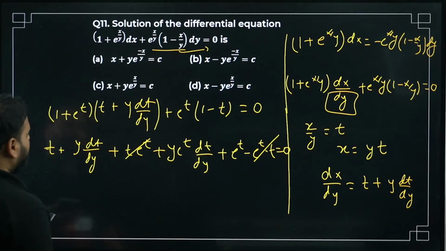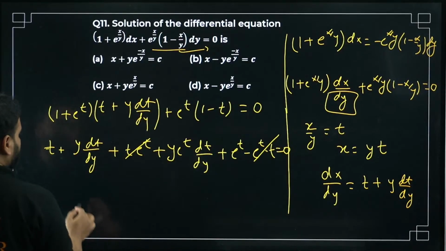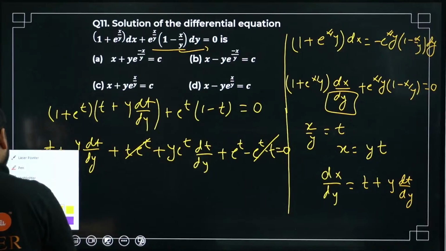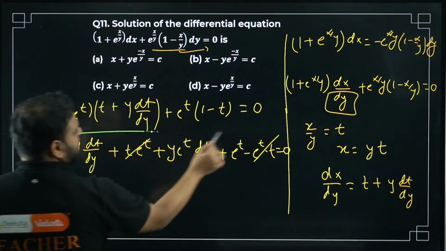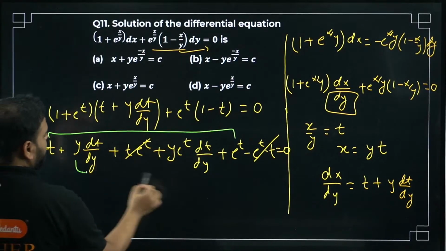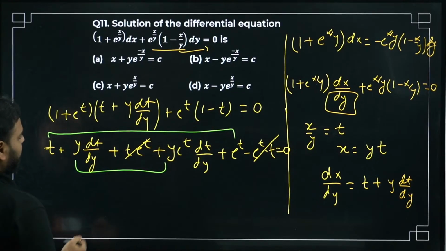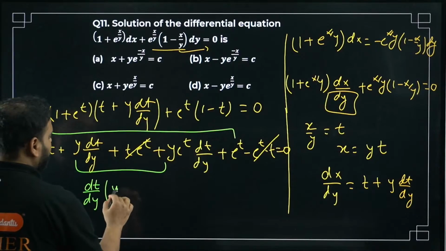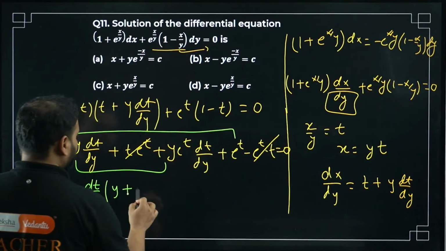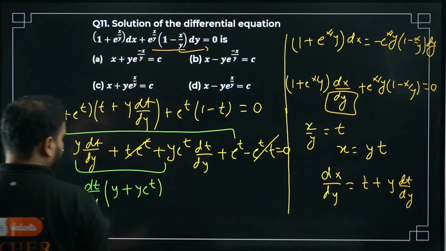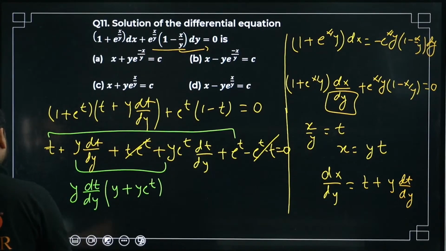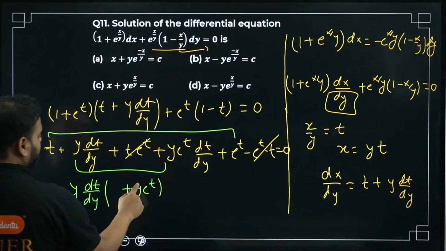All right, we'll club the y terms together. So I can write t and e power t together. Have a little patience. This and this together, and this together. So what I get now? I can take dt by dy common for the first term. It'll become y plus y e power t. I can take y also common, no? So keep y also common. It'll become 1 plus e power t.